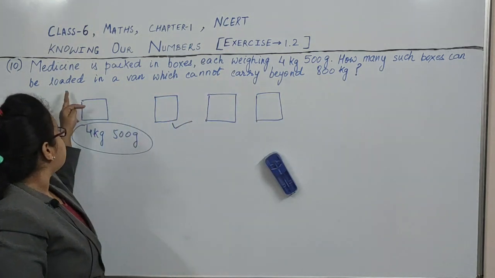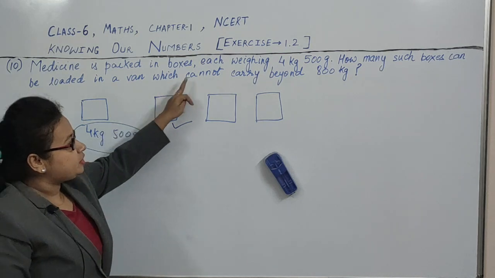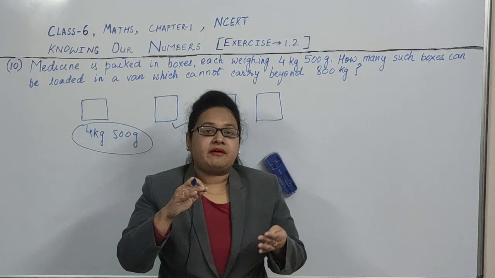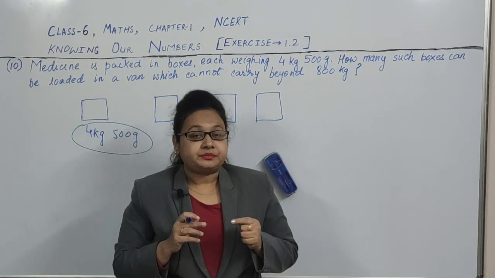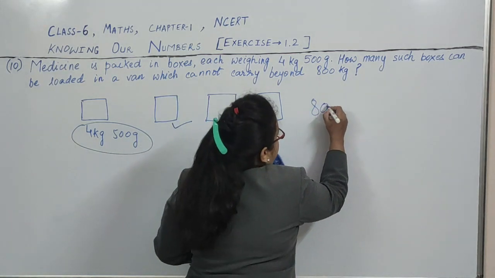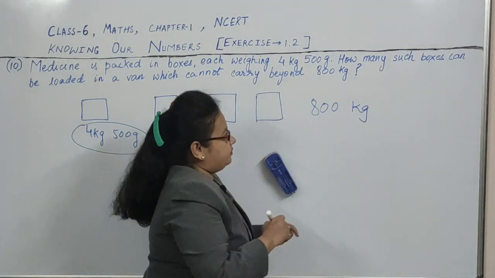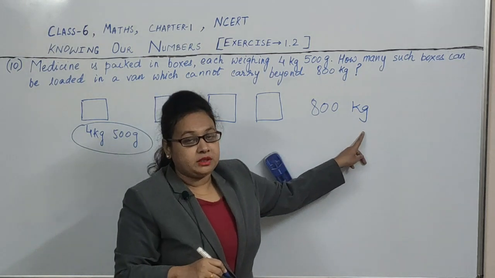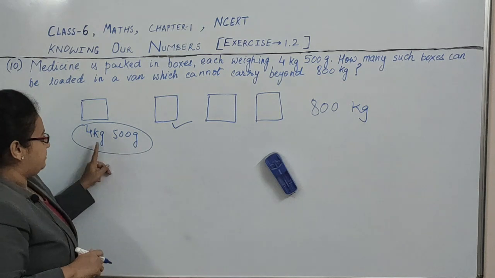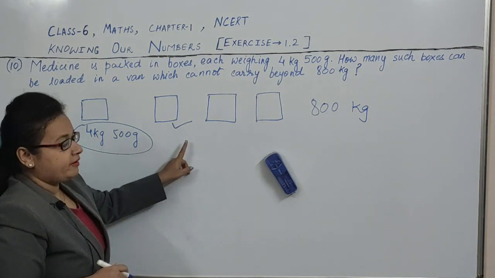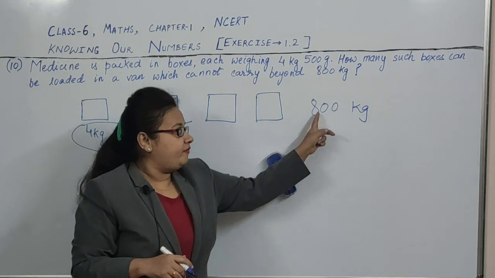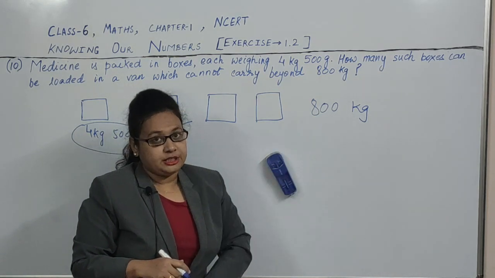How many such boxes can be loaded in a van which cannot carry beyond 800 kg? Those boxes of medicine have to be loaded in a van, and that van cannot carry more than 800 kg. The weight of each box of medicine will be 4 kg 500 gram. So how many such boxes can be loaded?